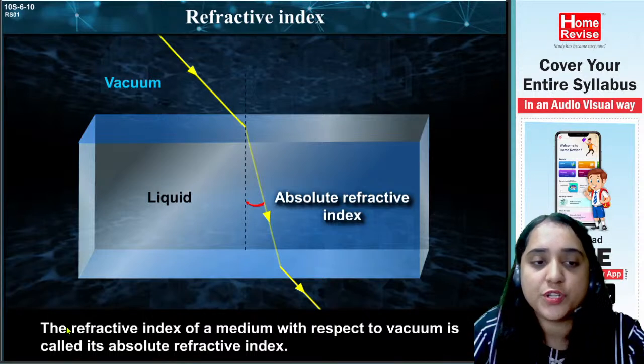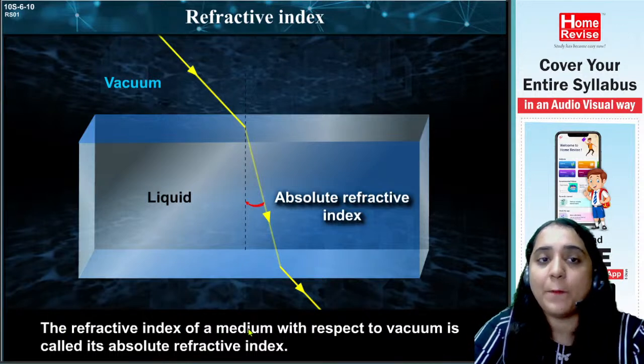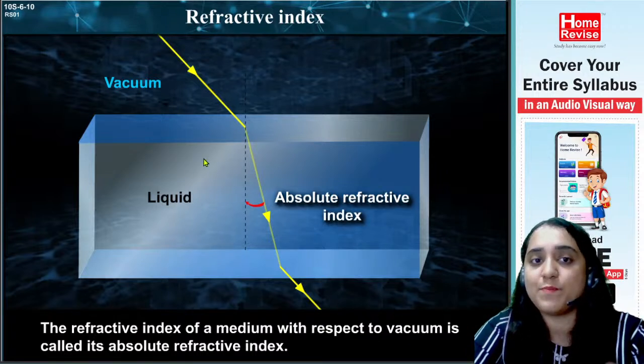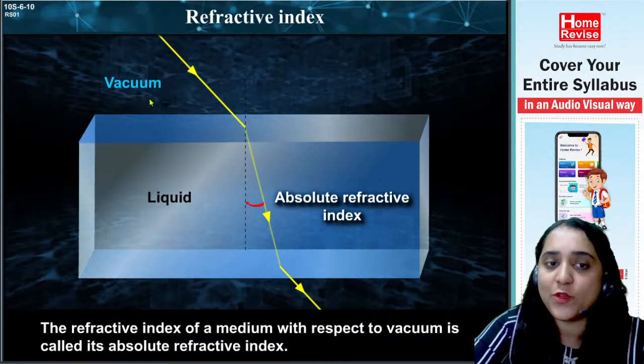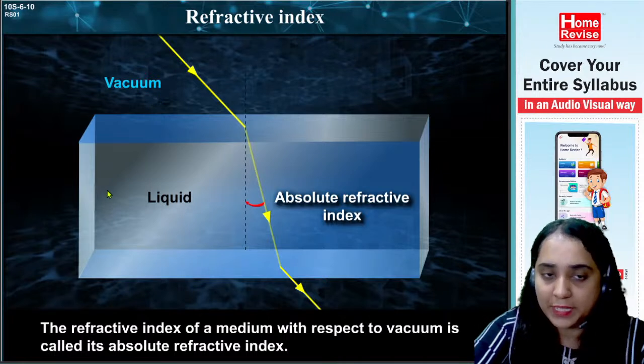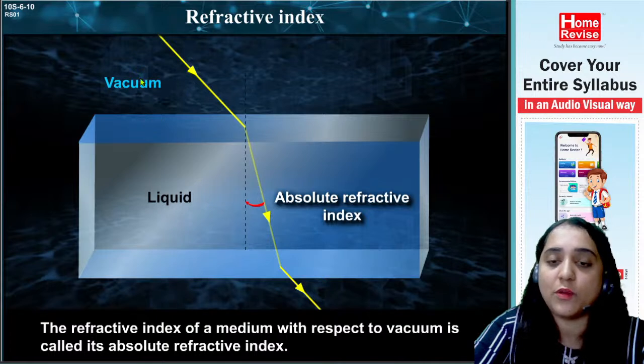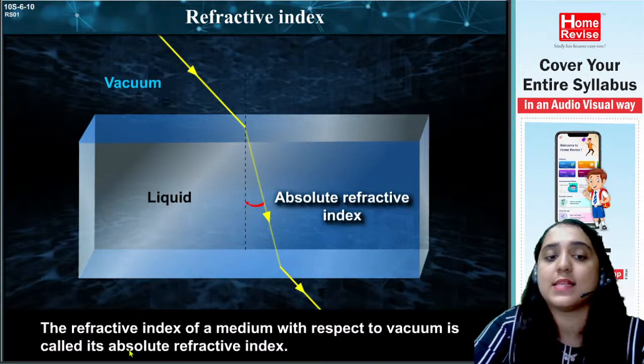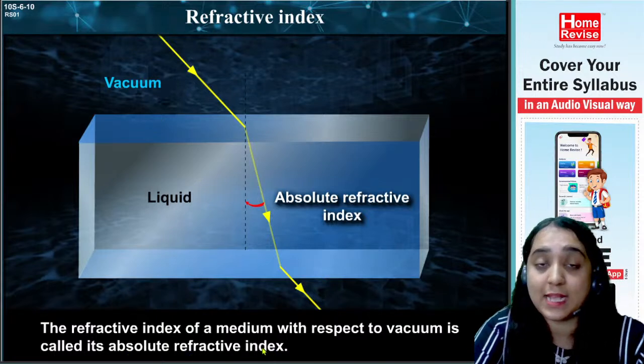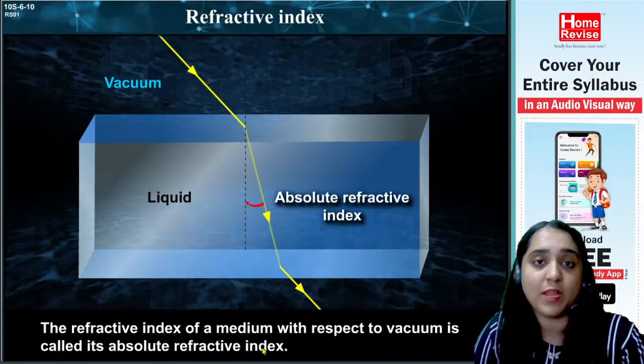Now pay attention. The refractive index of a medium with respect to vacuum. If on one side you have vacuum and on the other any other medium, the refractive index of that medium with respect to the vacuum is called the absolute refractive index. Now this part is extremely important.